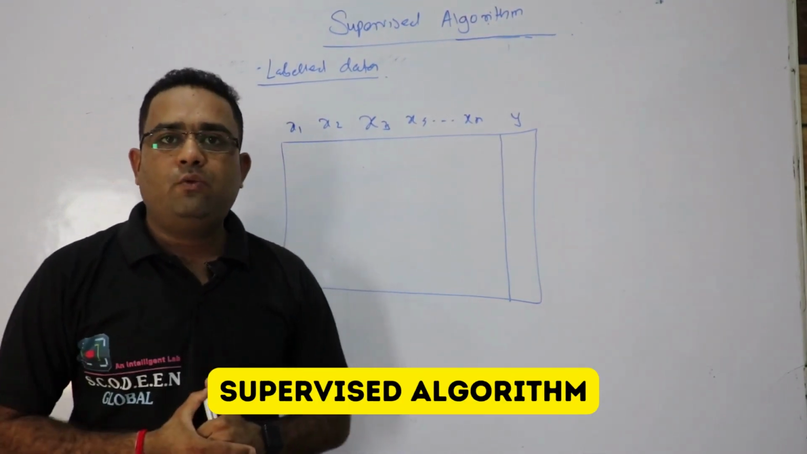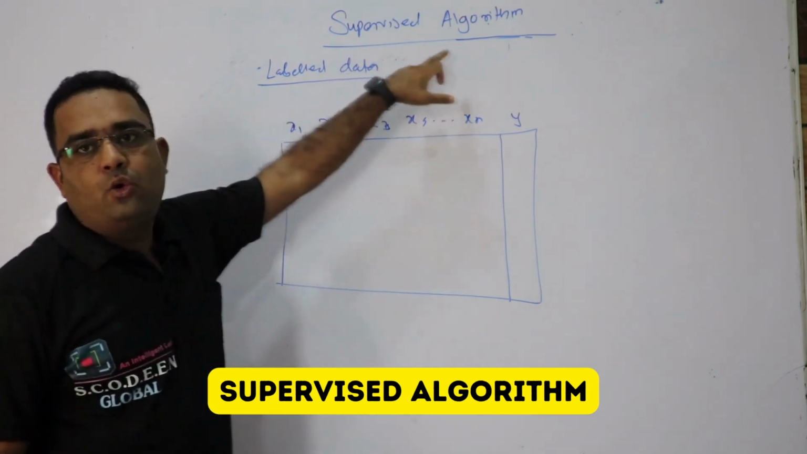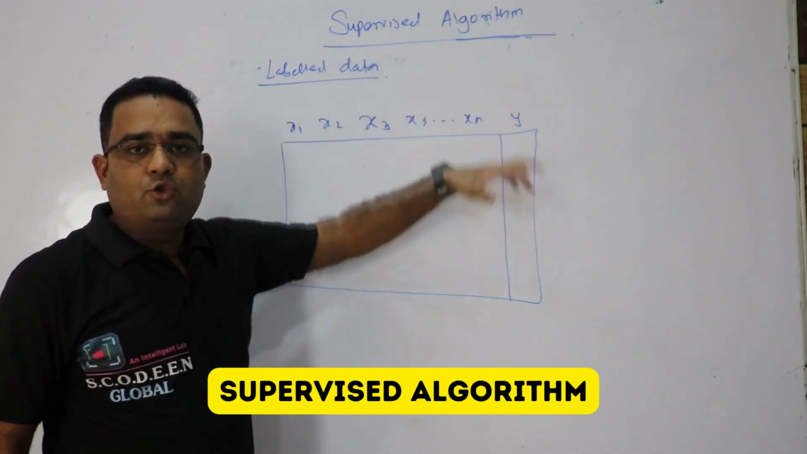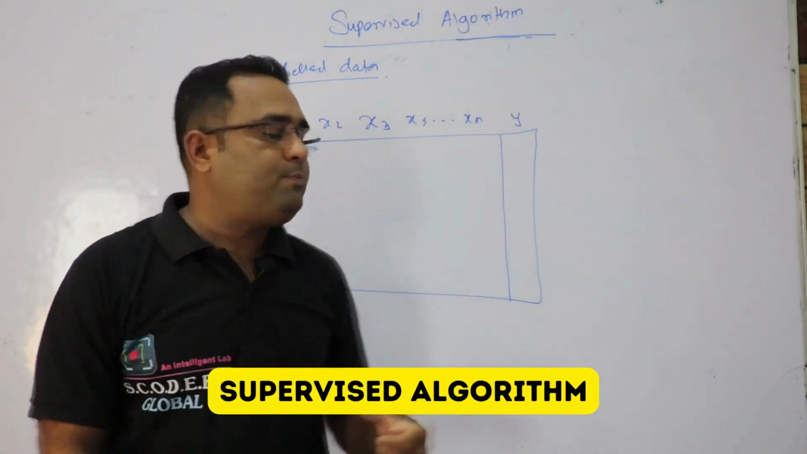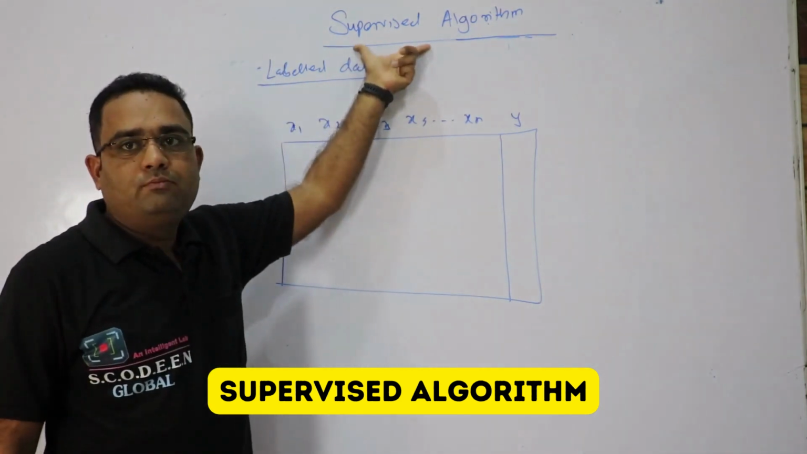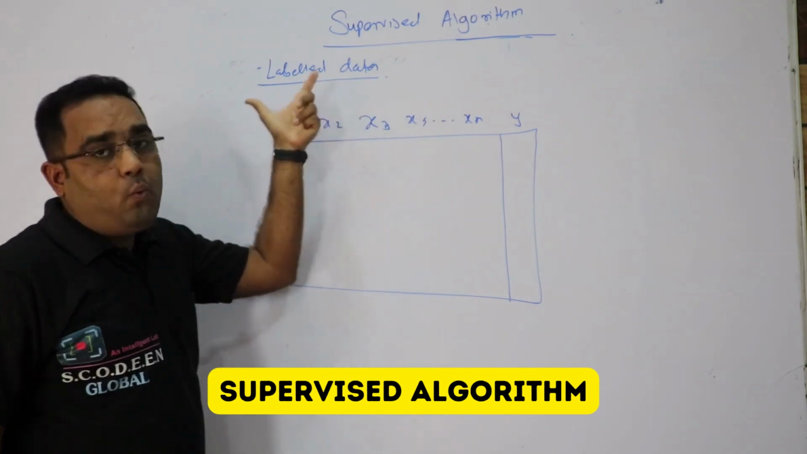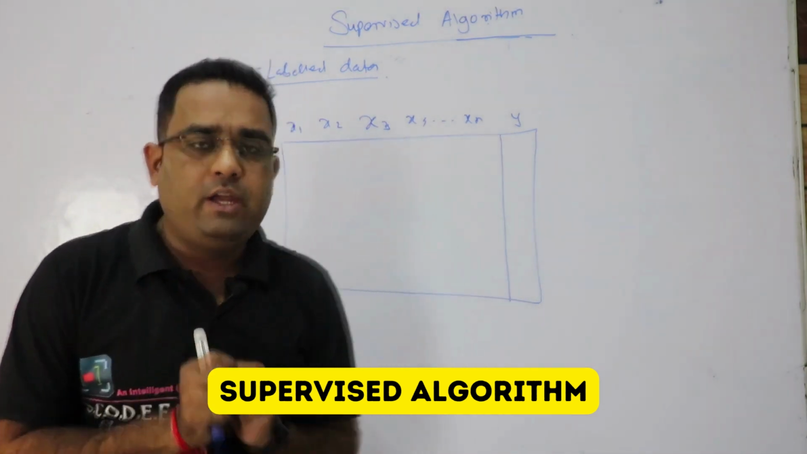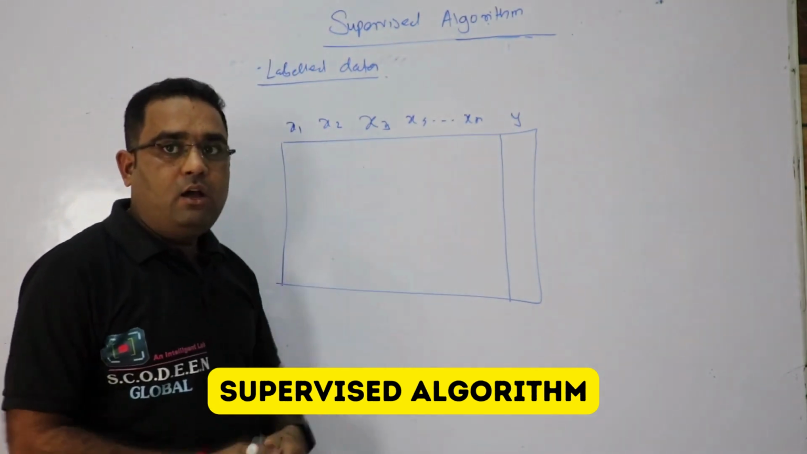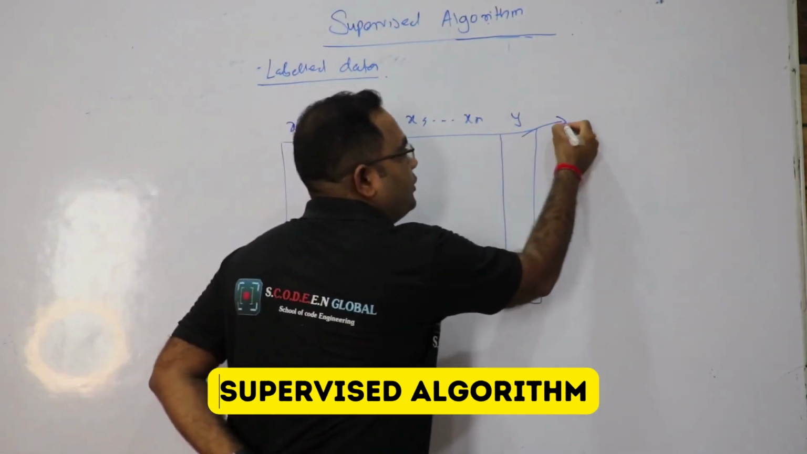In today's session, we are going to learn the supervised algorithm. In the last session we have seen the types of machine learning algorithm, so we'll just pick the supervised algorithm. When can we choose the supervised algorithm? It depends on the data. Suppose we have data along with the target feature.